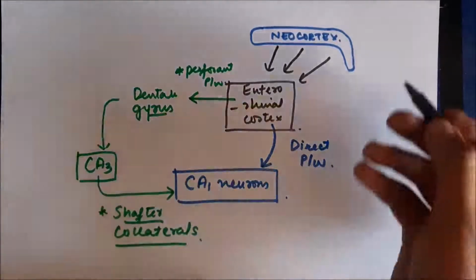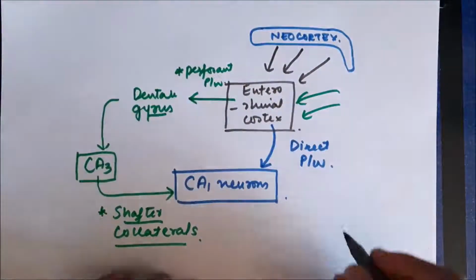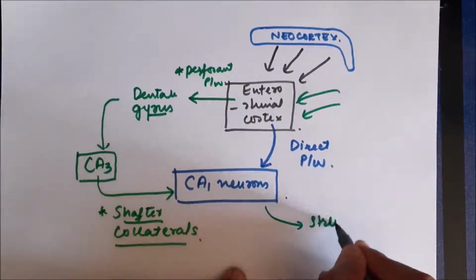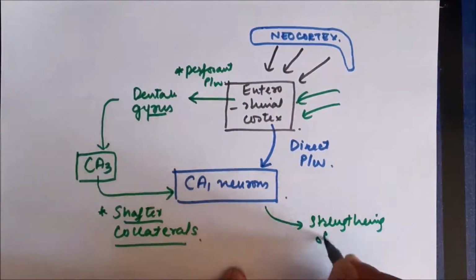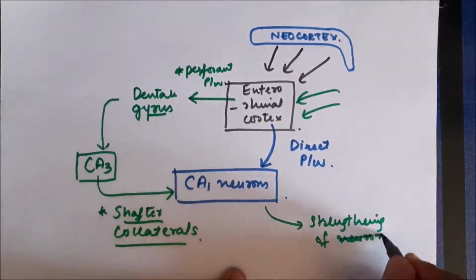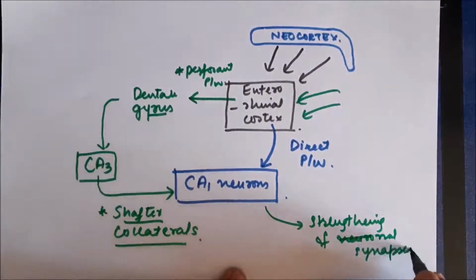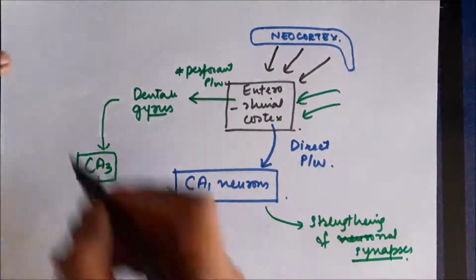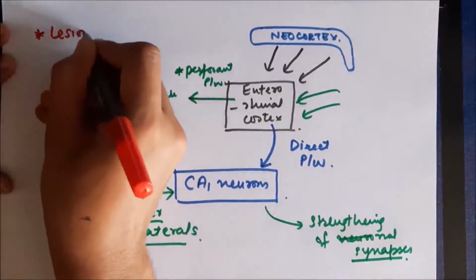So if the information comes many times, by revising the fact many times, the information is going to come to the entorhinal cortex many times, and eventually this will result in strengthening of synapses in the CA1 neurons. Strengthening of these synapses will cause consolidation of memory, and we are going to remember it for a long time, so that will result in long-term memory.